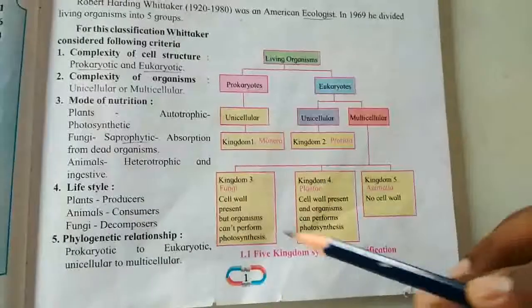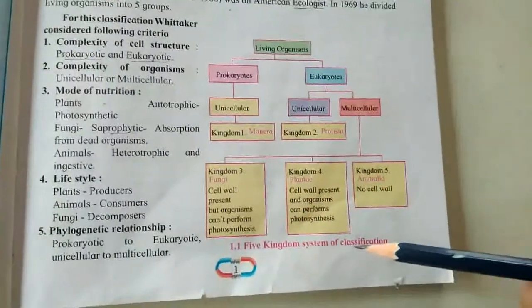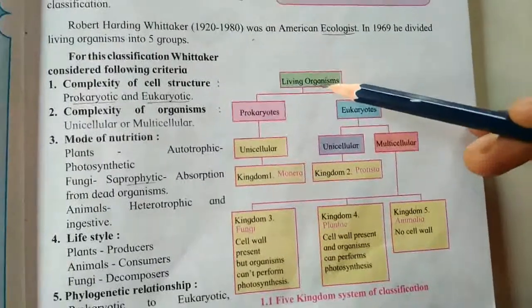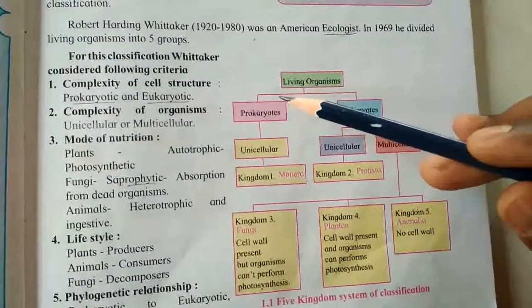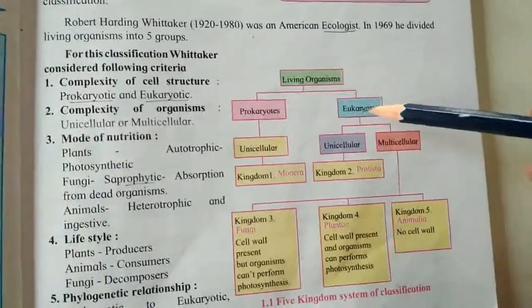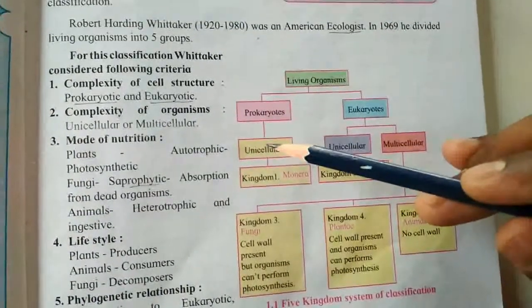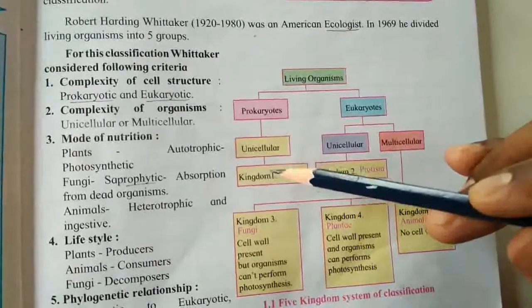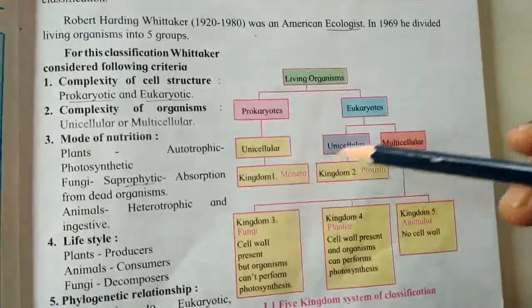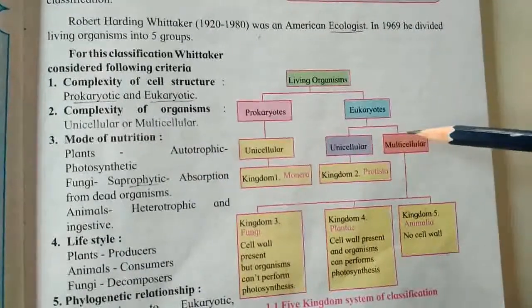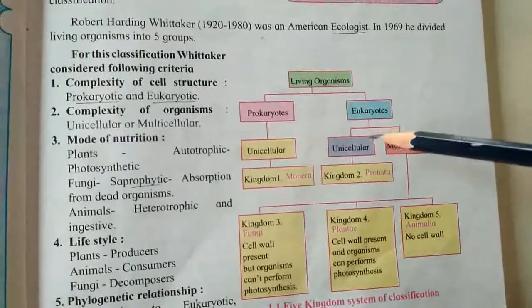So here there is a flow chart of the 5 kingdom system of classification. Living organisms are classified as prokaryotes and eukaryotes. Prokaryotes include unicellular organisms which are included in kingdom Monera. Eukaryotes are unicellular or multicellular organisms.